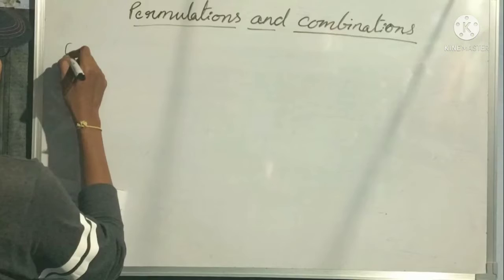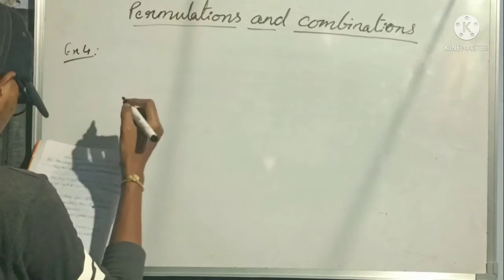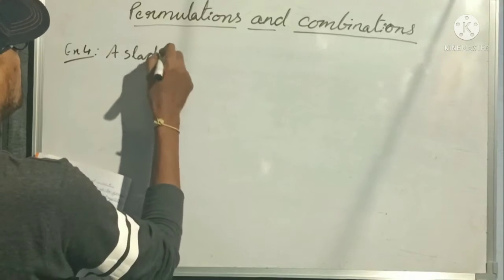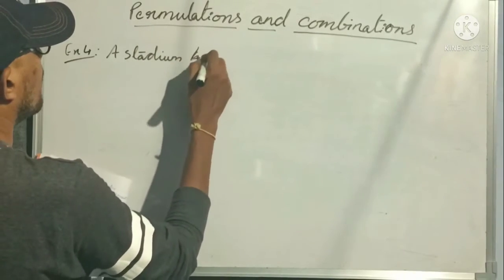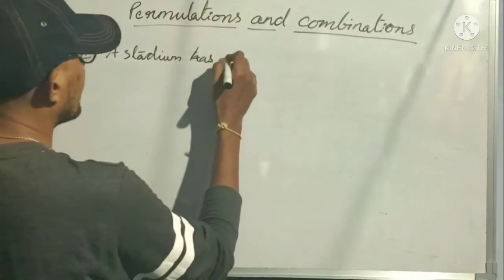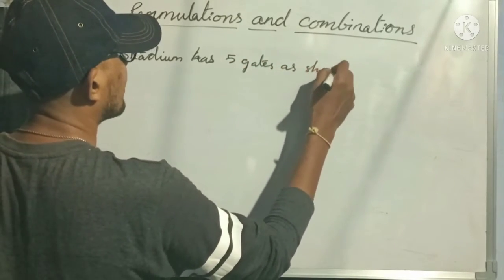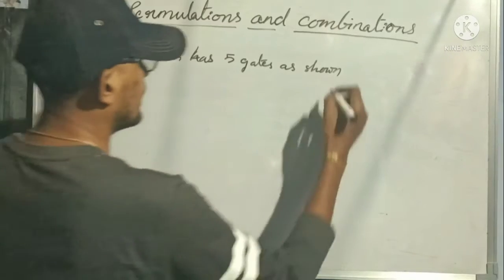Example 4. A stadium has how many gates? 5 gates, as shown, means one diagram is there. I will draw the diagram also so that you can understand.